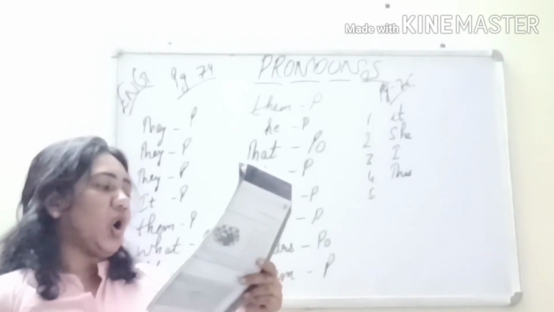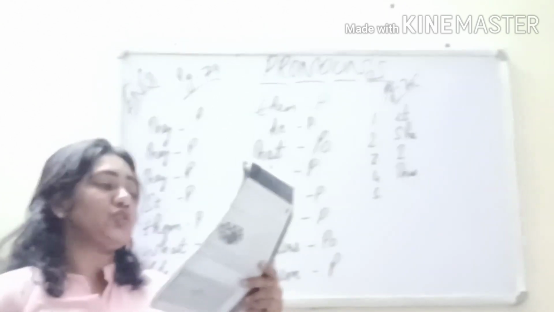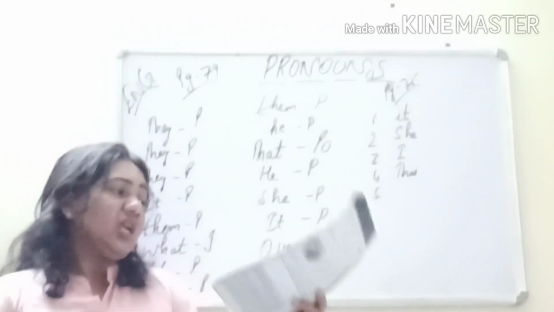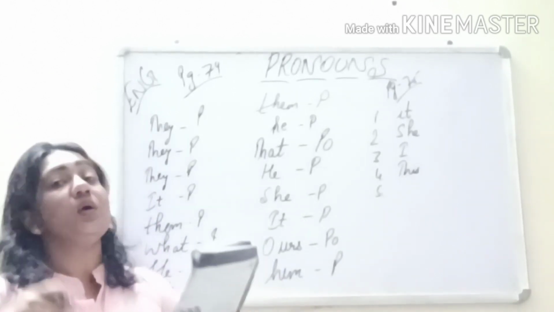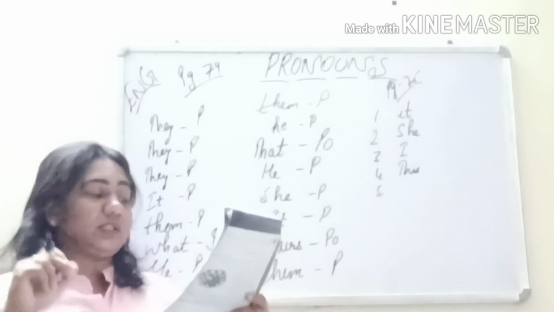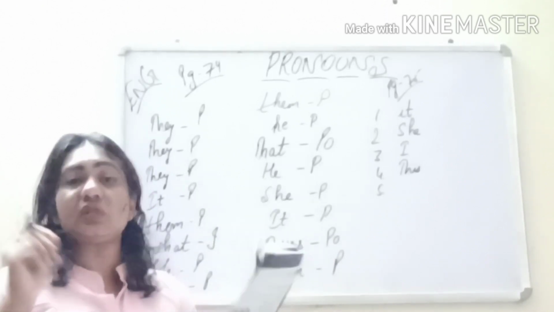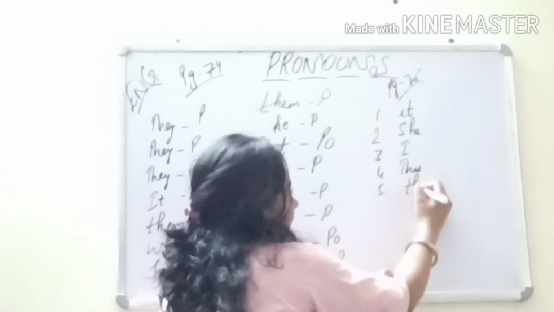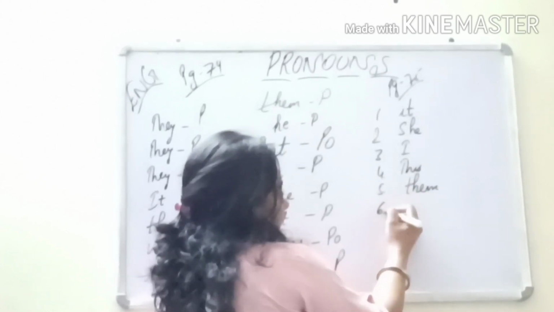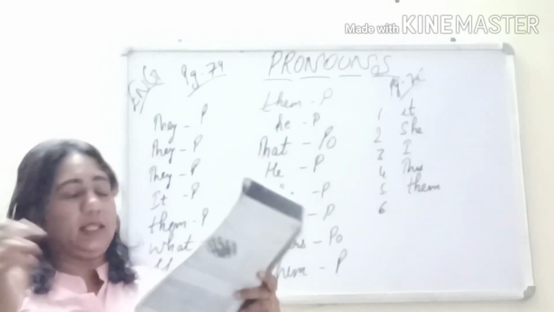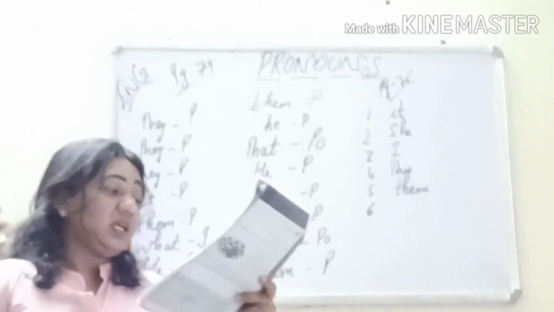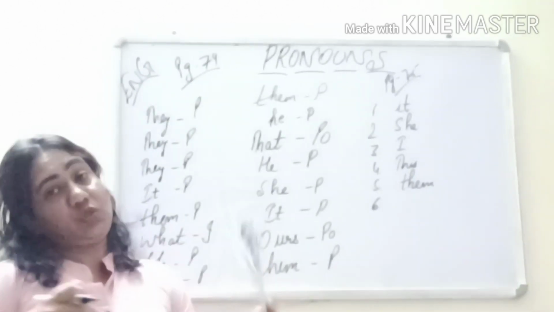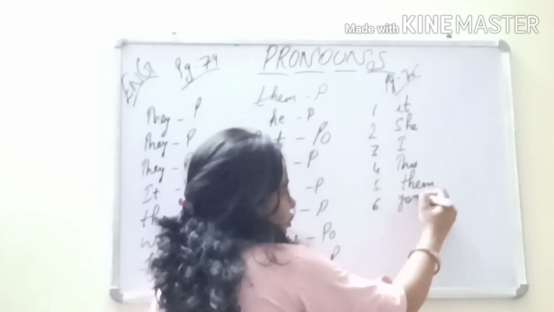Preeti and Meera got lost in the new city. It took 4 hours to find them. Now we are talking of Preeti and Meera. So are they singular? No. They are plural, more than one. So we'll use them. They, them. Can you please show the way to the exit? So I am talking to you.